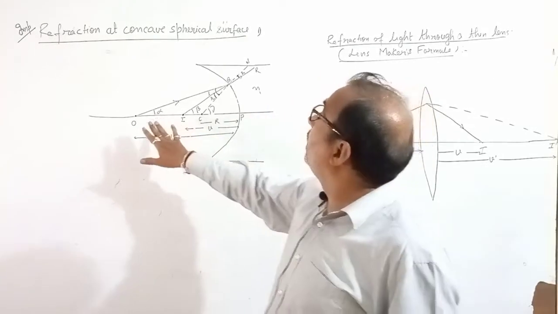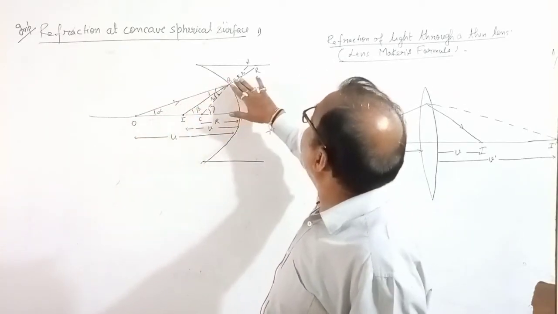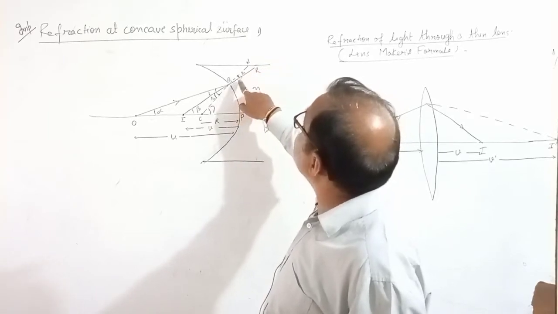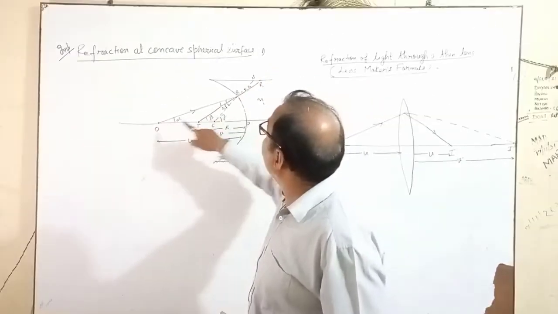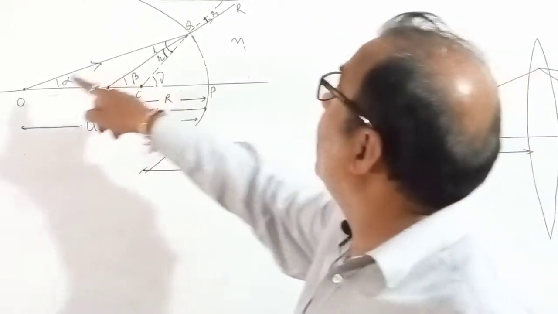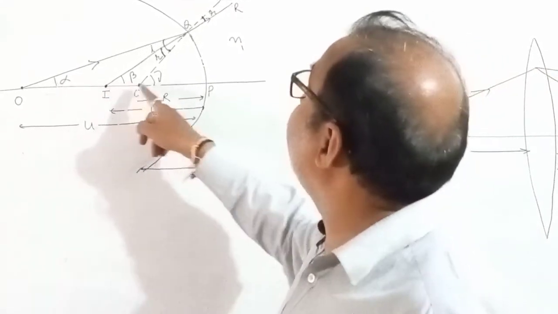Again I am repeating, object O is kept. The light ray starting from that enters the glass and goes toward the normal, and instead of looking like it is coming from O, it looks like it is coming from I. So I is the image, O is the object, and C is the center of curvature. You take angles alpha, beta and gamma.